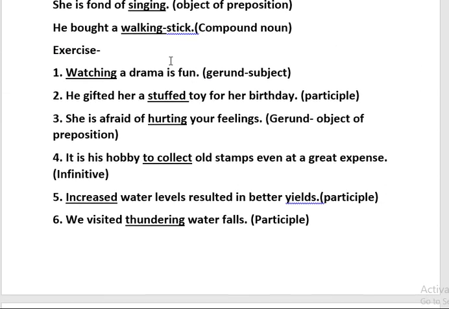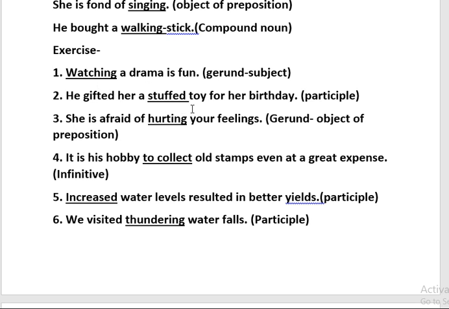Now see the exercise here. Watching a drama is fun. Here again if I ask what is fun, the answer I am getting is watching a drama is fun. And this word is coming before the verb. So here you can say it is gerund and it is subject in the sentence.